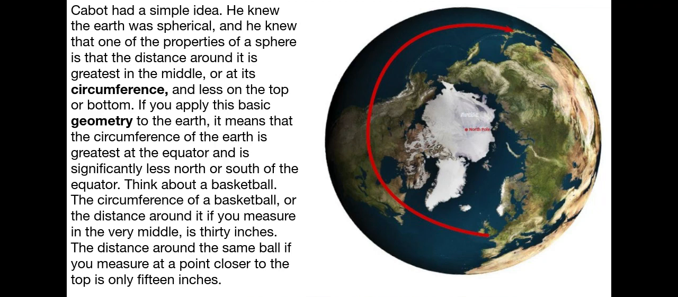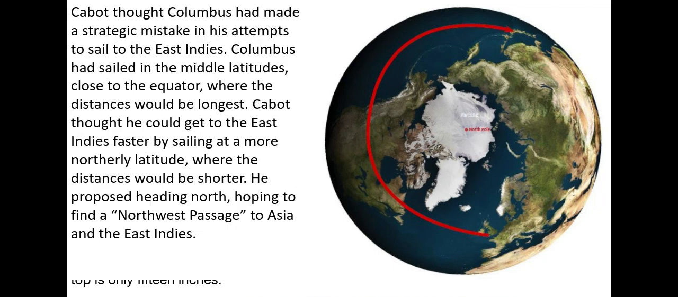is only 15 inches. Cabot thought Columbus had made a strategic mistake in his attempts to sail to the East Indies. Columbus had sailed in the middle latitudes, close to the equator, where the distances would be longest. Cabot thought he could get to the East Indies faster by sailing at a more northerly latitude, where the distances would be shorter. He proposed heading north, hoping to find a northwest passage to Asia in the East Indies.